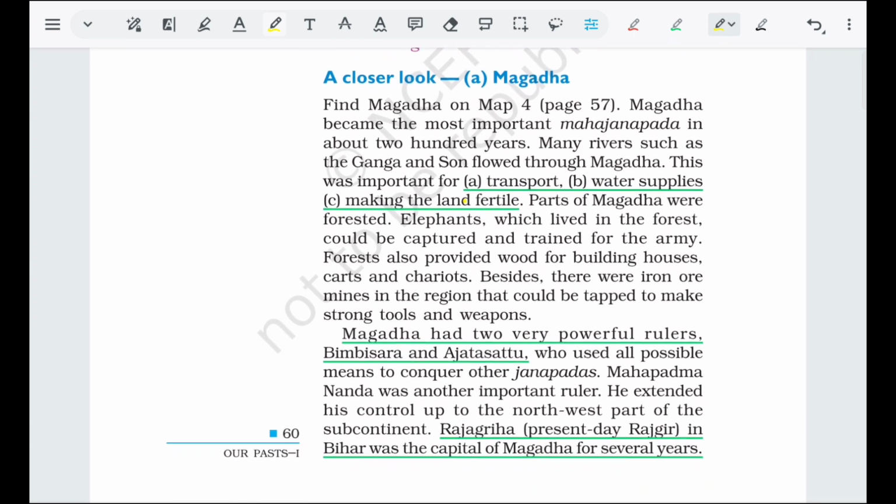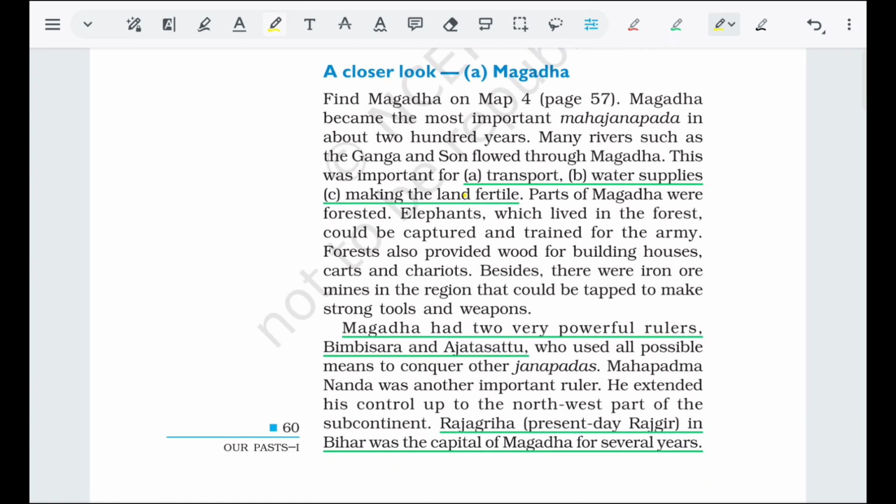So now, a closer look at Magadh. How the Magadh people were ruling their territory. Magadh was an important Mahajanapada about 2,500 years ago. Many rivers flow through Magadh, the Ganga and the Son. This was important because of transport, and the rivers supply water, making the land fertile.